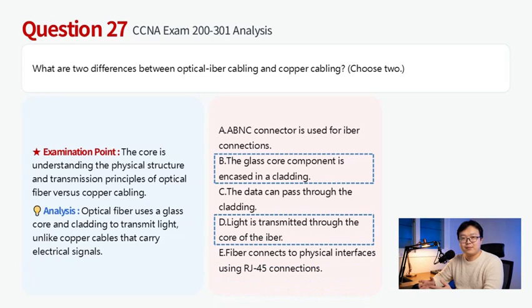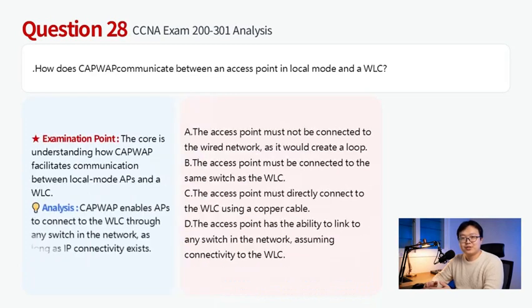D. CAPWAP allows an access point in local mode to communicate with the WLC over any network switch, as long as there is IP connectivity to the controller. It does not require a direct connection or being on the same switch. Therefore, this question chooses D.